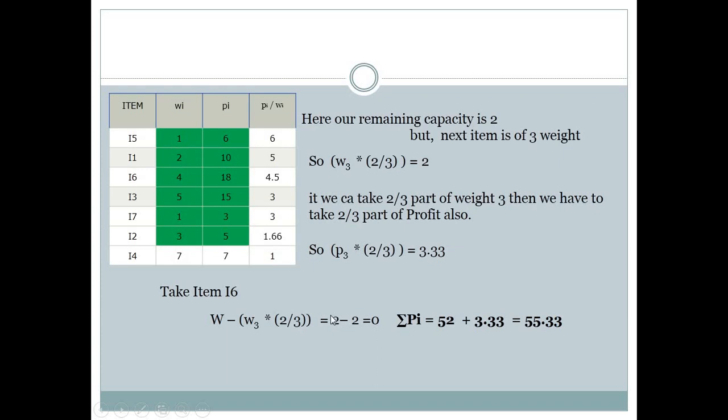Now our remaining capacity is 2 minus 2 is equal to 0, so our knapsack is full, there is no empty space in it. So our final profit, that is sigma of pi, will be 52 plus 3.33, which is 55.33. So this is the solution of the fractional knapsack problem.